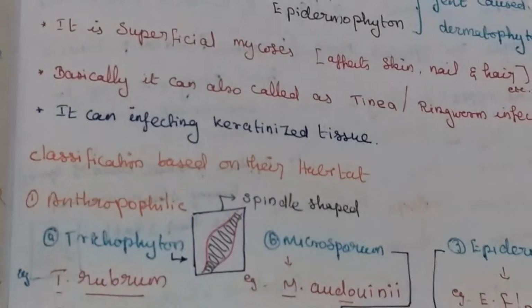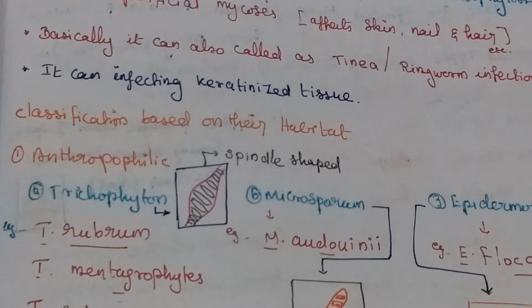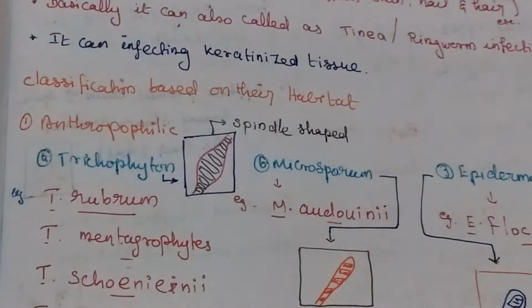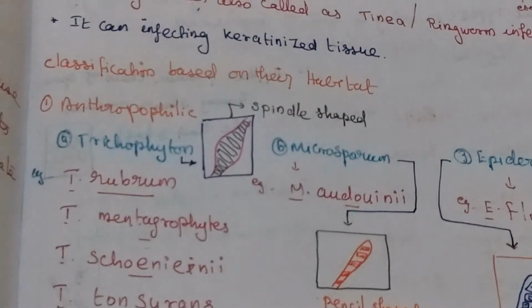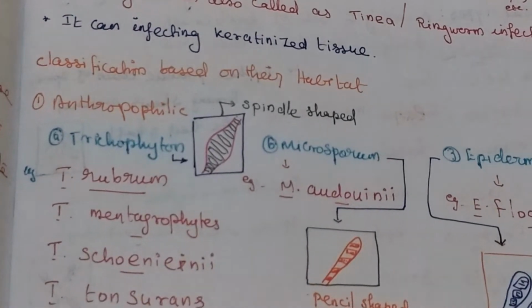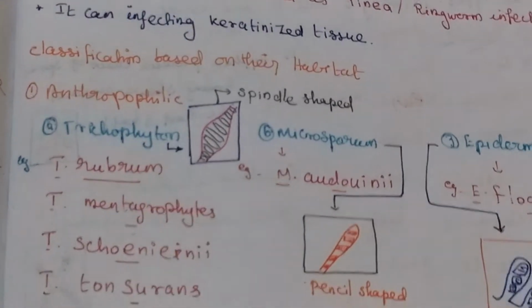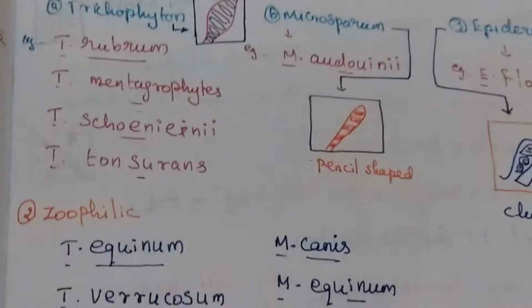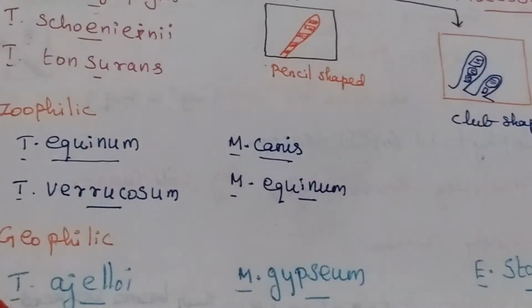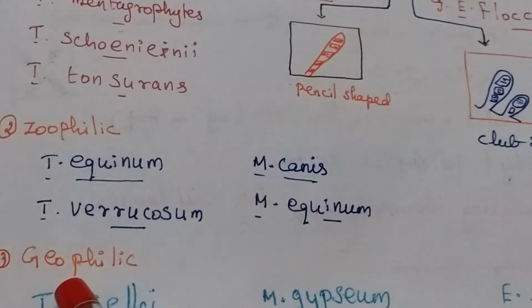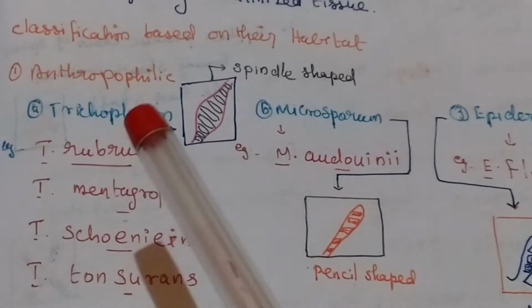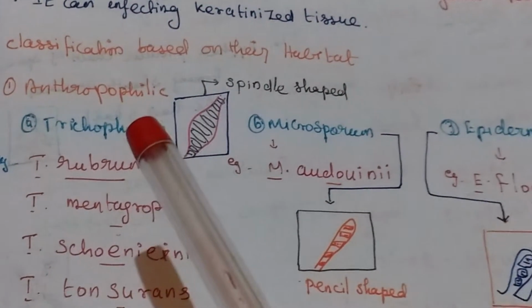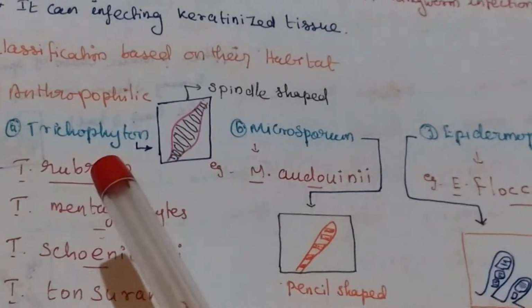Next, classification based on the habitat. They are classified into three different types. First one is anthropophilic, that means it will affect human beings. Second one is zoophilic, that means it will affect animals. Third one is geophilic, means it will affect soil and earth. Now we are focusing only on anthropophilic, that means it will affect human beings.